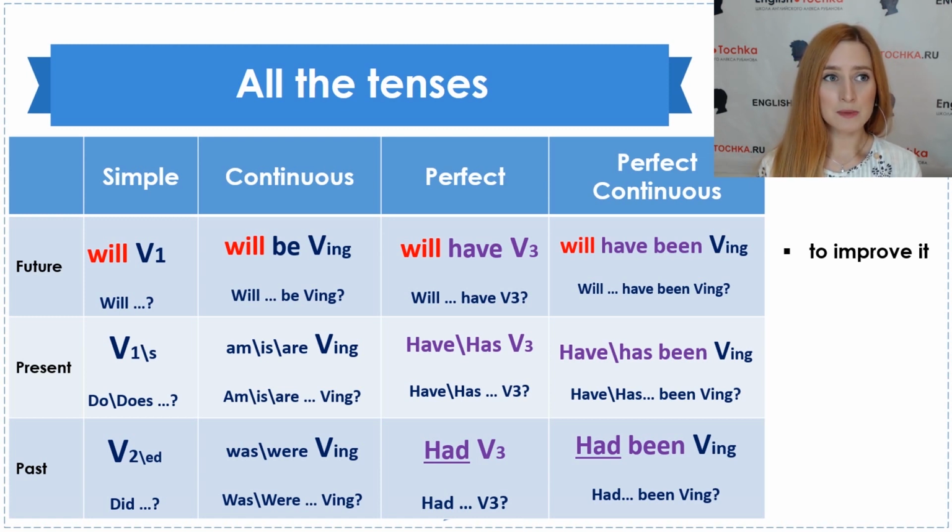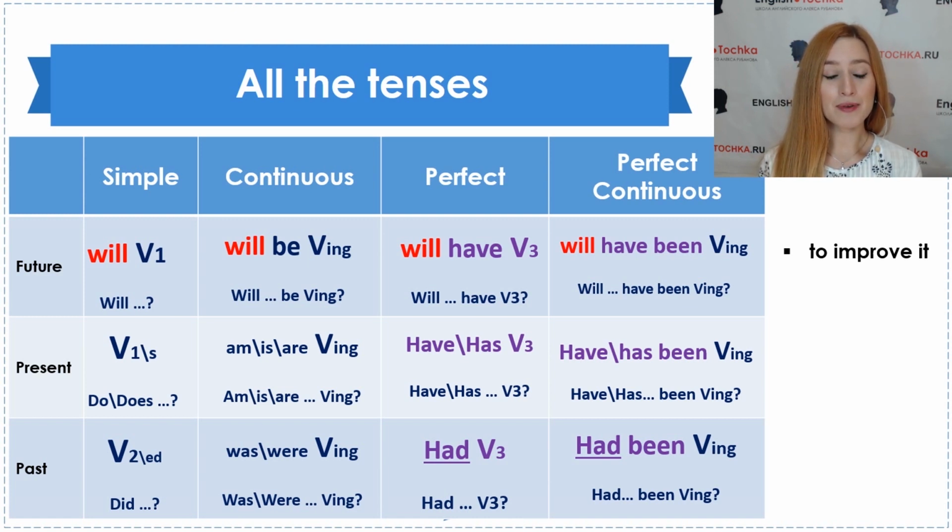I was improving that all day yesterday. Perfect. I will have improved that by the end of the week. I have already improved it. I had improved it, and that's why my boss was very grateful to me for that. Something like that. A reason for something else in the past. And perfect continuous. I will have been improving that for 2 months by the moment when my boss finally notices that. Something like that. A period of time, by now.